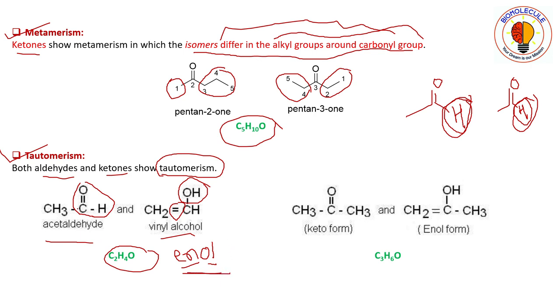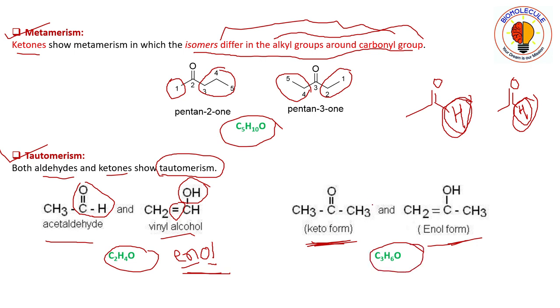So these have the same molecular formula, but here I will show how acetaldehyde is converted to vinyl alcohol. In this keto form and this enol form, both have the same molecular formula C3H6O.